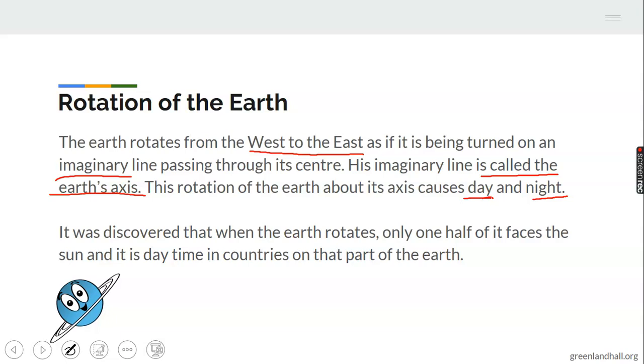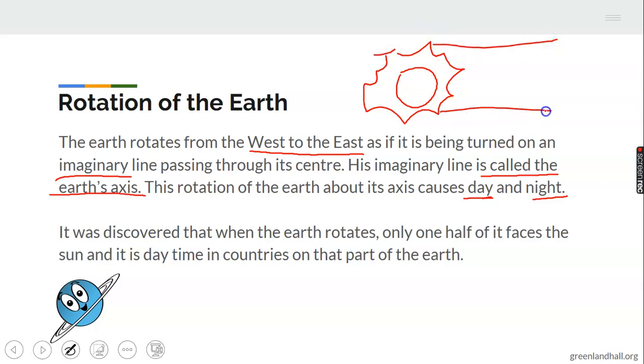It was discovered that when the Earth rotates, only half of it faces the sun, and it is daytime on the part of the Earth that faces the sun. Let's say I have Mr. Sun here, and its rays of light are coming this way, and I have Mr. Earth here, with a lot of countries inside it.